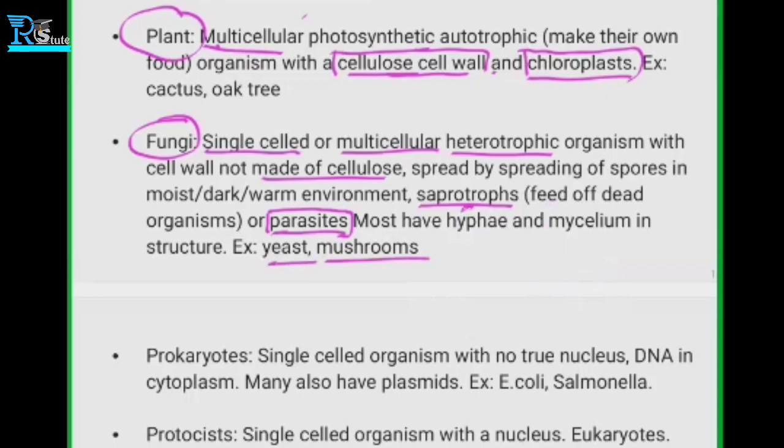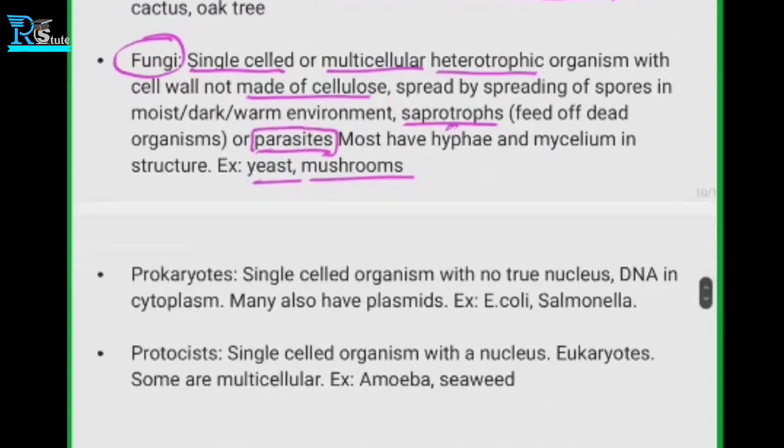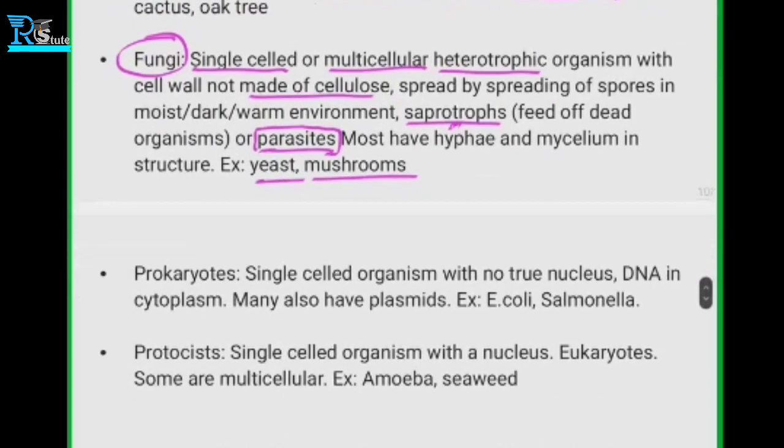Next one. Prokaryotes, single-celled organisms with no true nucleus, DNA and cytoplasm. Many also have plasmids. Examples are E. coli and Salmonella. So these are the names.